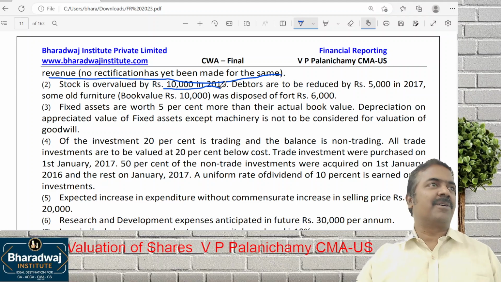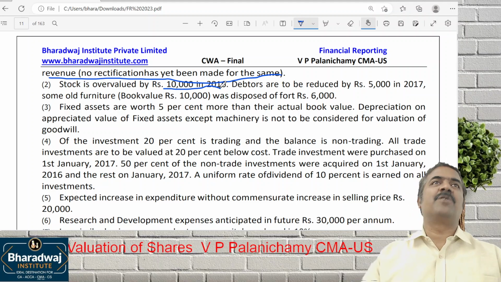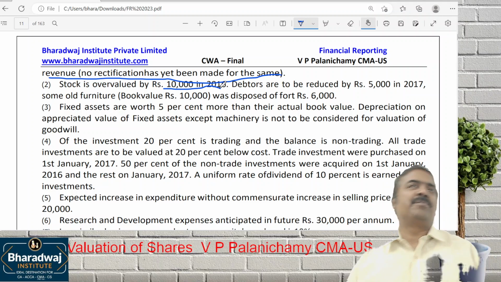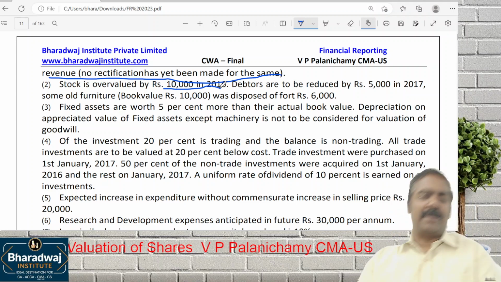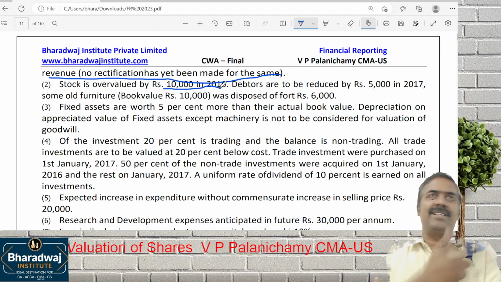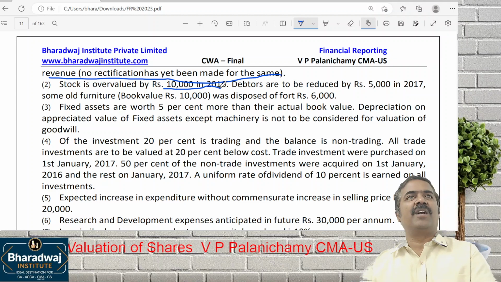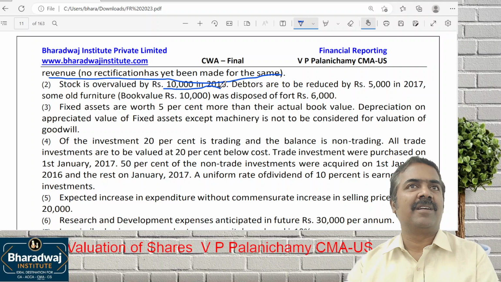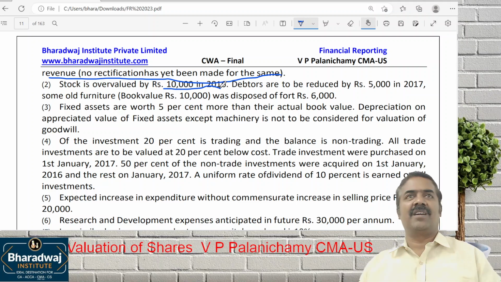Wait. This year closing stock is overvalued. Next year opening stock gets what? Overvalued, because this stock is carried to next year. So this year, if closing stock is overvalued, what will happen? Profit will go up. So we have to rectify that. Next year, the subsequent year also, opening stock is overvalued. If opening stock is overvalued, what will happen? Profit will reduce. We have to rectify that.